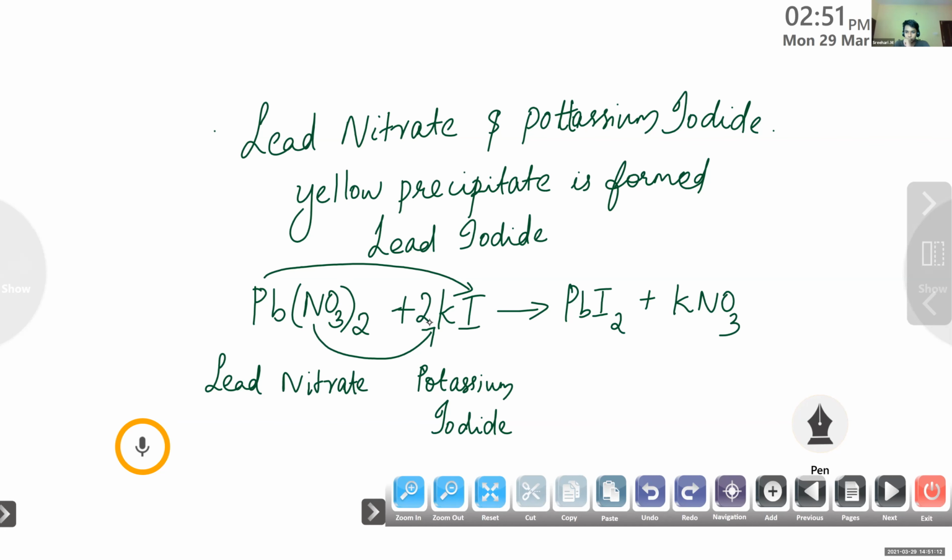Pb, right hand side and left hand side, 1 lead. Then in the case of nitrate, both sides 2 molecules. Then potassium, here it is 2. On the right hand side also 2. Next one, iodine. On the left hand side it is 2 and the right hand side also 2. Now it's balanced. So you have to write down this equation.